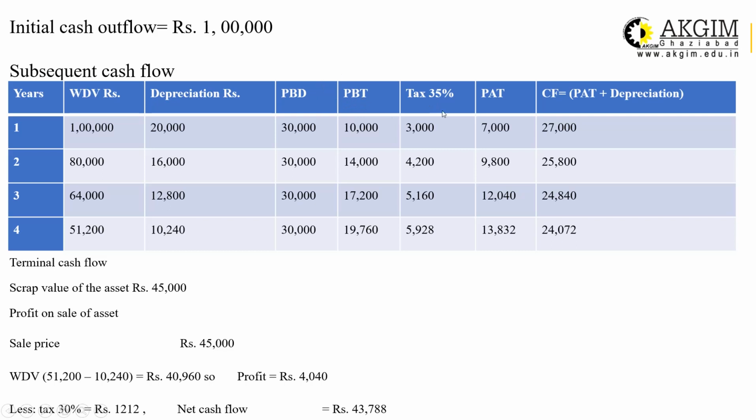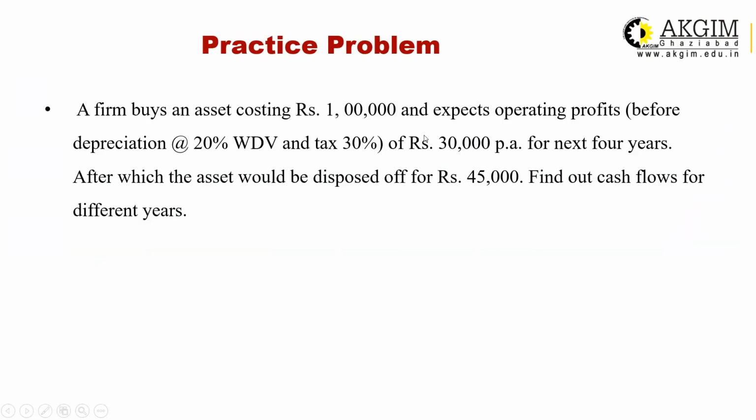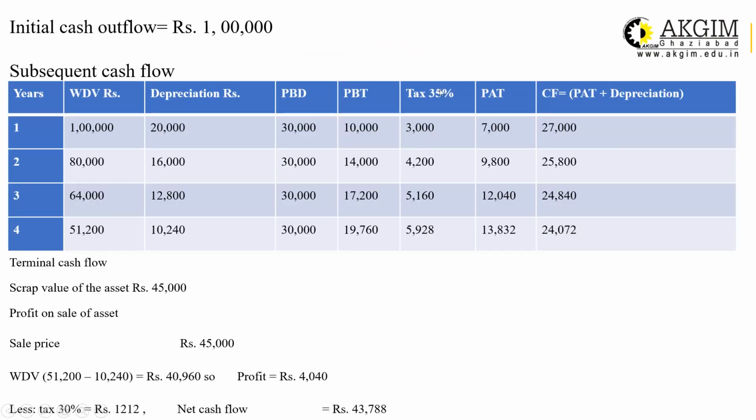So 35% for the first year, for example, first year PBT is 10,000. 35% of 10,000 is 3,500. I think this tax rate is 30%. The calculation is done, yes, the tax rate is 30%. So there is a typing error. The tax rate is 30%, and the calculation is also done on the basis of 30%. So 30% of 10,000 means 3,000.